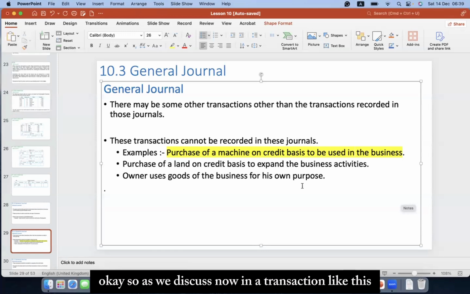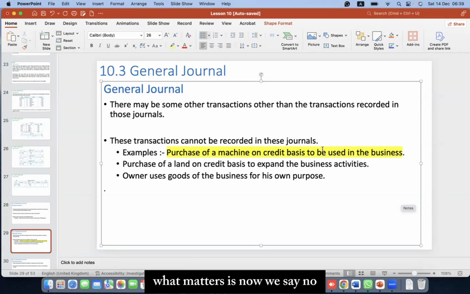Okay, so as we discussed, in a transaction like this, what matters is that we say purchase of a machine on a credit basis to be used in the business.